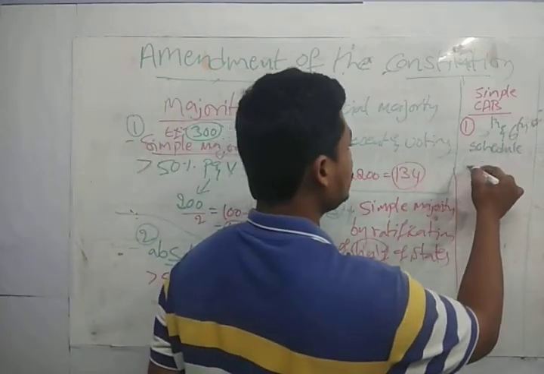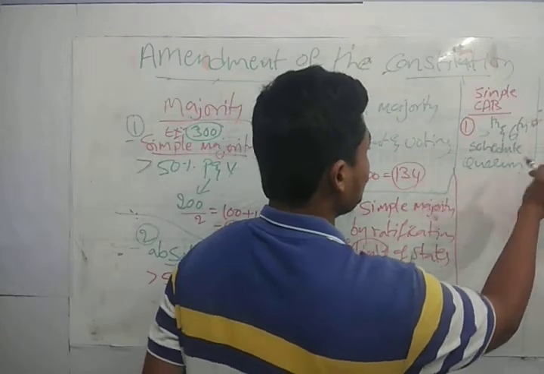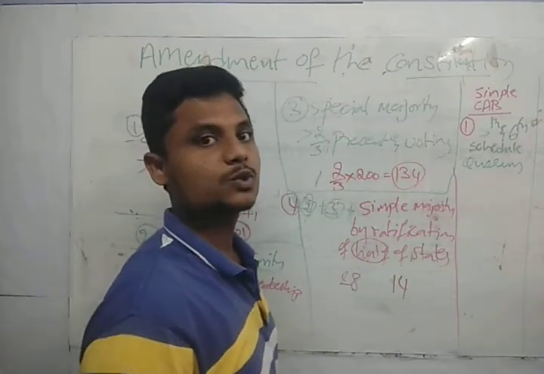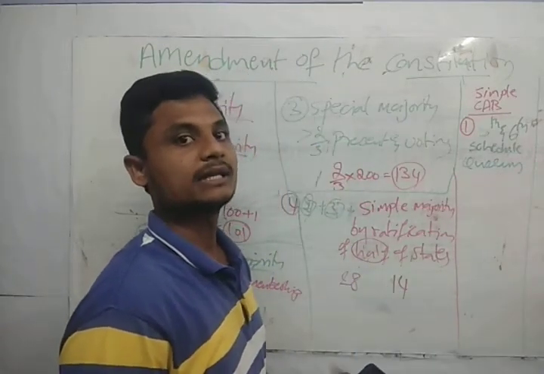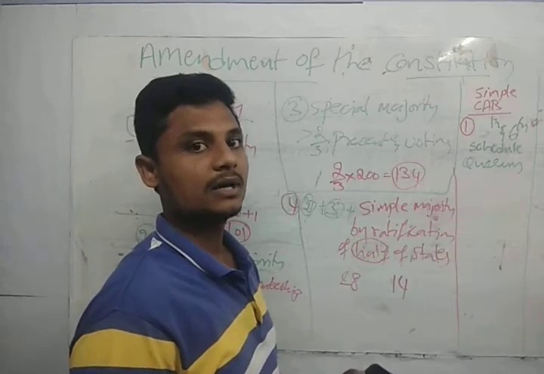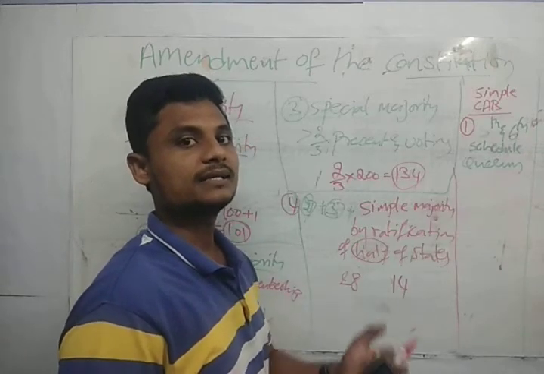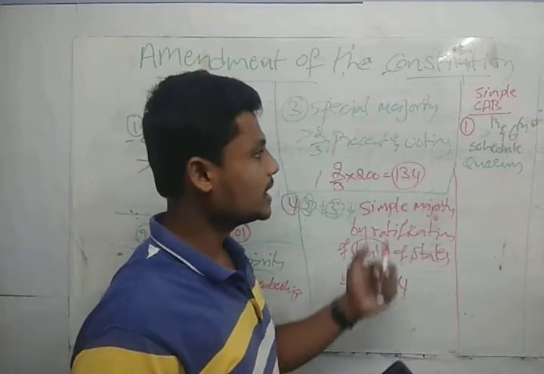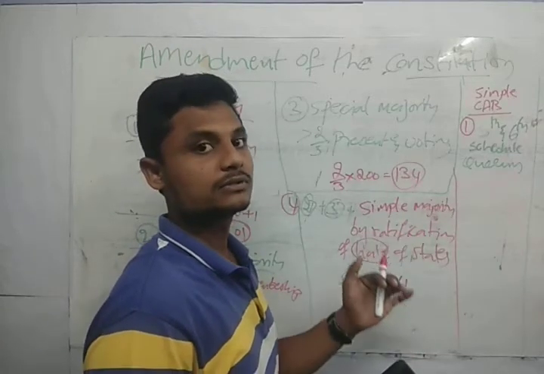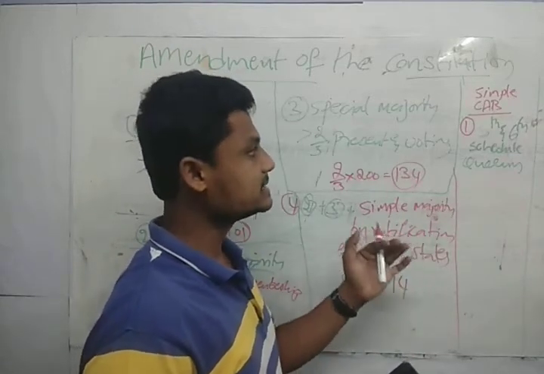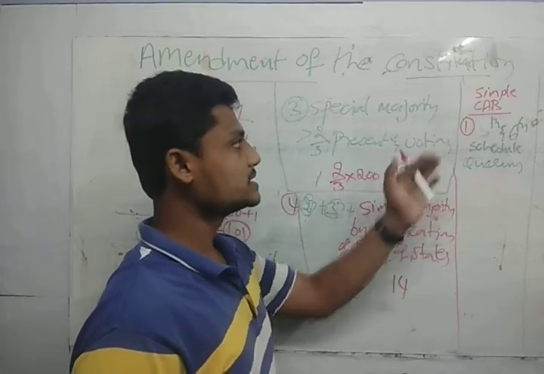If you need to go for any quorum, okay. So guys, what do you mean by quorum? Quorum means, to run the assembly like the Lok Sabha or the Rajya Sabha, we should have at least 10% of the membership of the house. It is called quorum. So if you need to amend anything regarding quorum, you go for the simple constitutional bill.